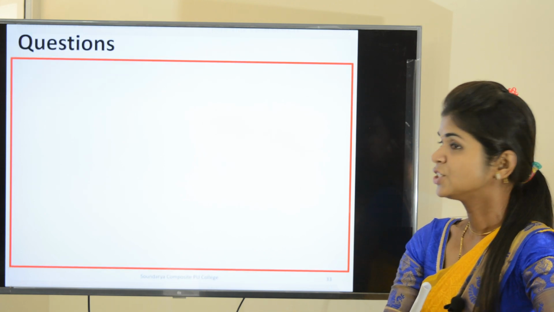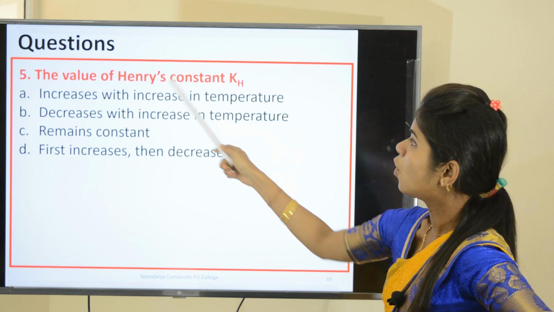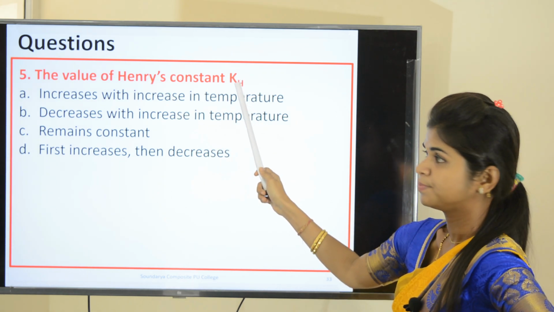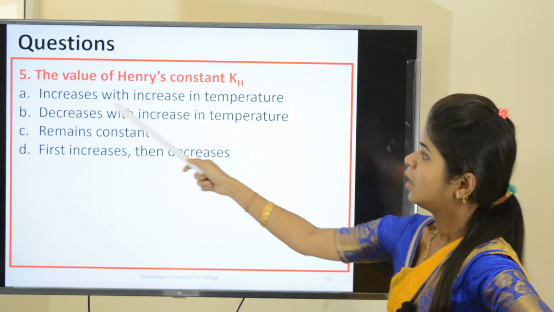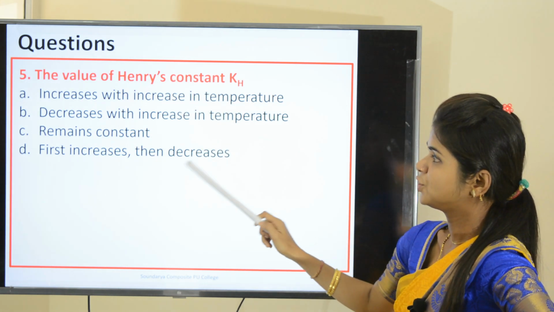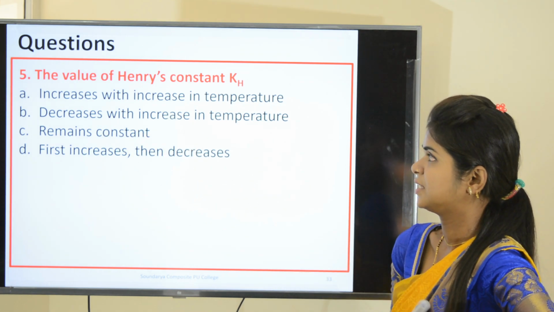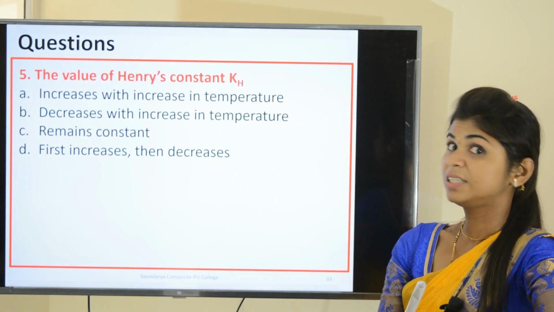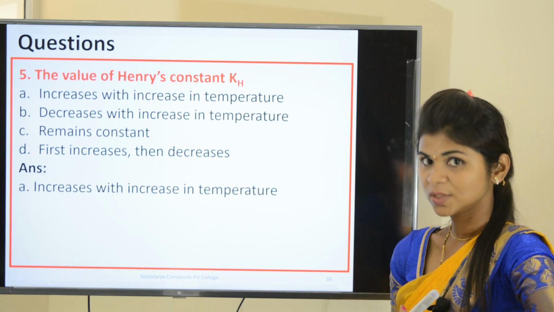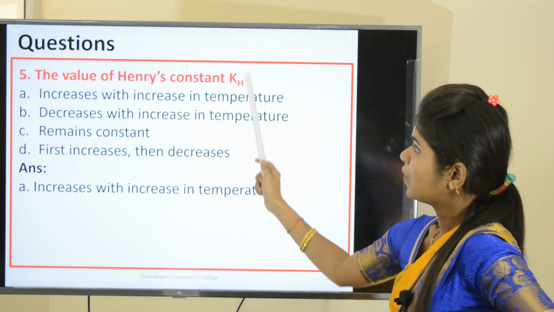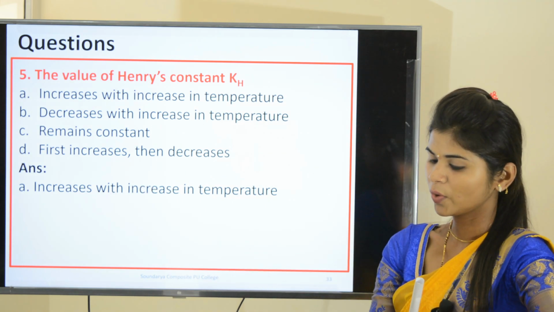Okay. And the last question, that is the fifth question, the value of Henry's constant kH: option A, increases with increase in temperature; decreases with the increase in temperature; remains constant; first increases then decreases. So we have seen the table of kH values for different gases. There you have seen, right? The value of Henry's constant increases with increase in temperature.